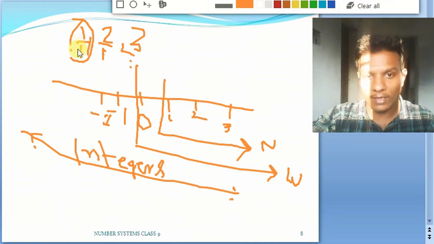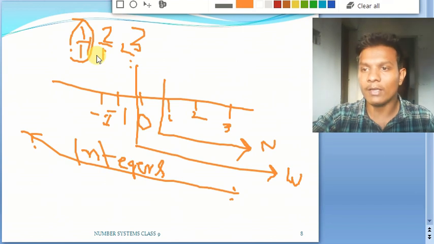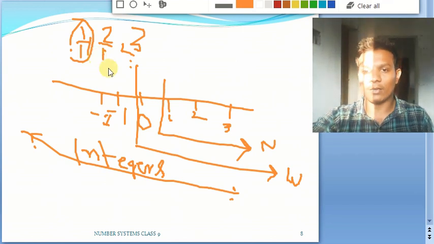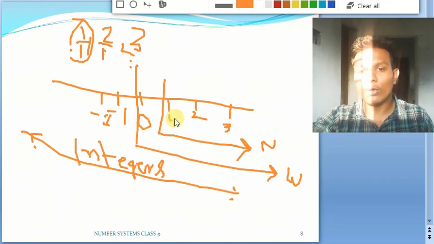So is it satisfying or not? Yes. So every natural number is going to be a rational number. Will it be true for whole numbers also? Yes. Every whole number is going to be a rational number, and every integer is also going to be under our rational numbers.